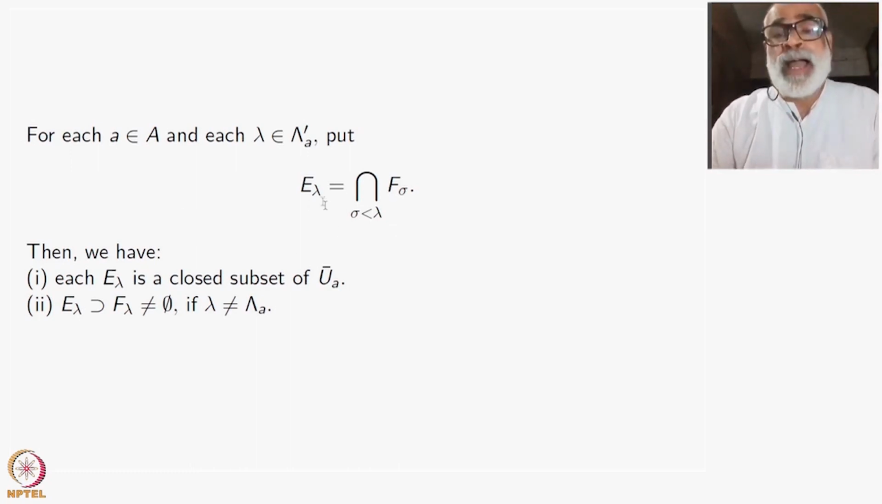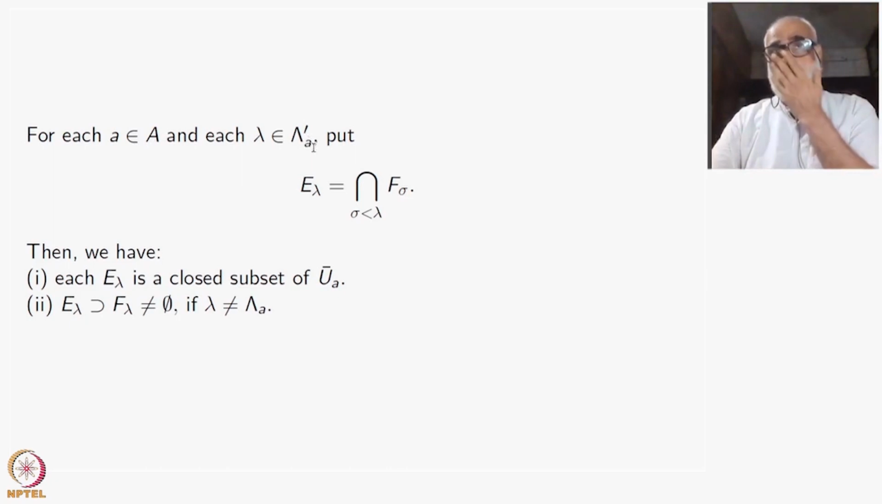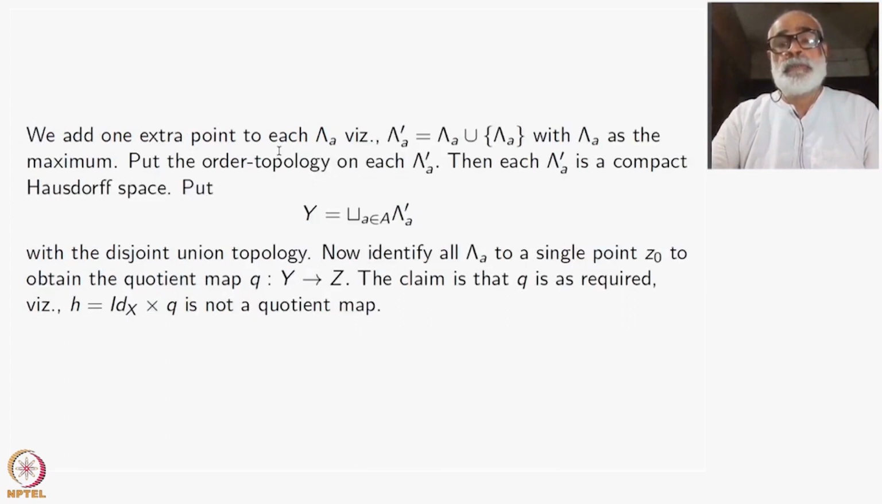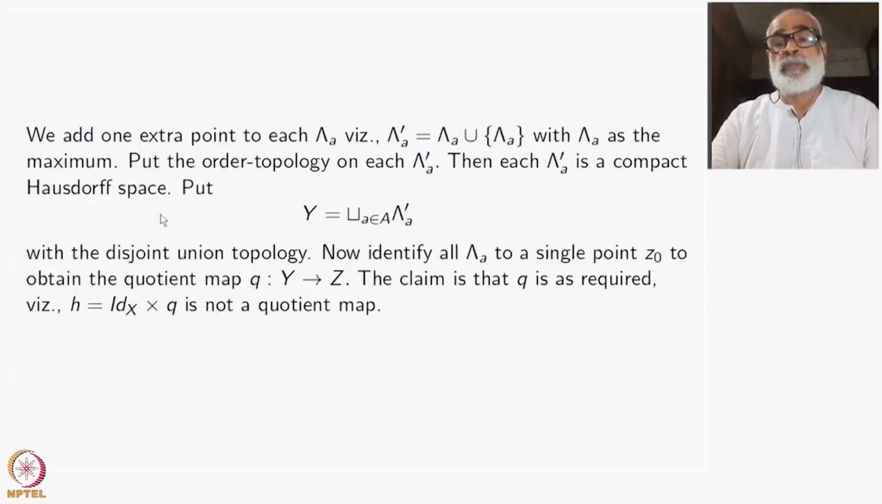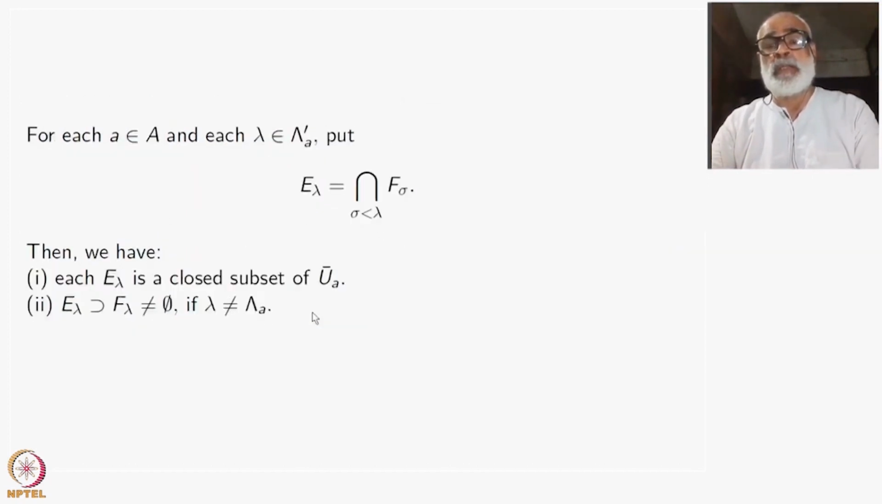So if this lambda was capital lambda A, then what is this intersection? This intersection will be all these F t, where t belongs to lambda A, not lambda A prime. And what was the assumption? Remember this assumption: the intersection is empty. If I take anything smaller, then what happens? Because it is a decreasing sequence.